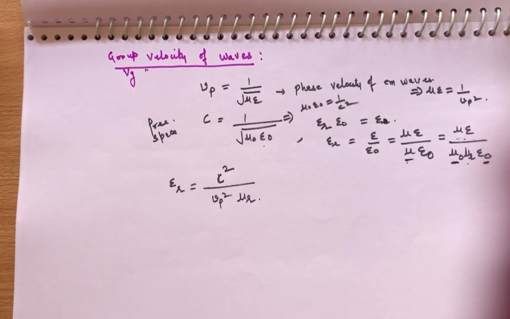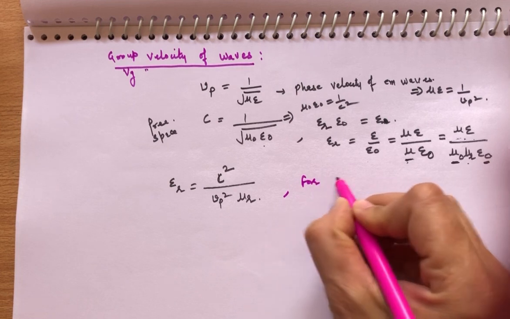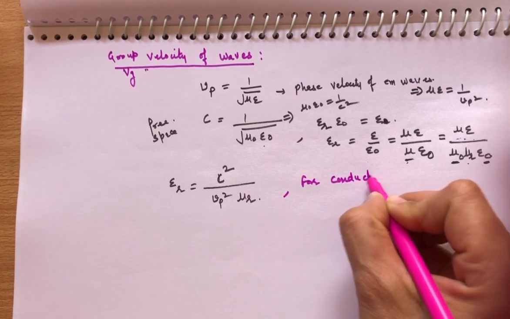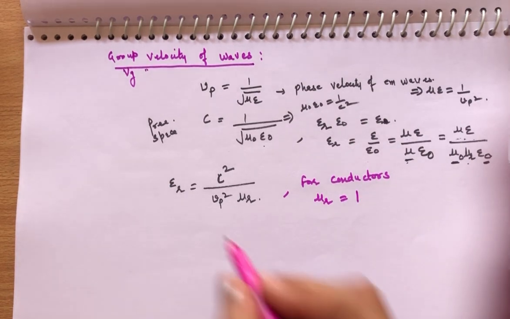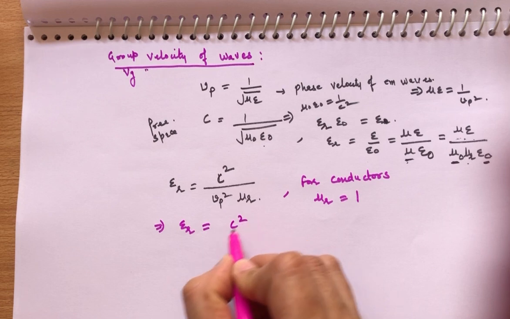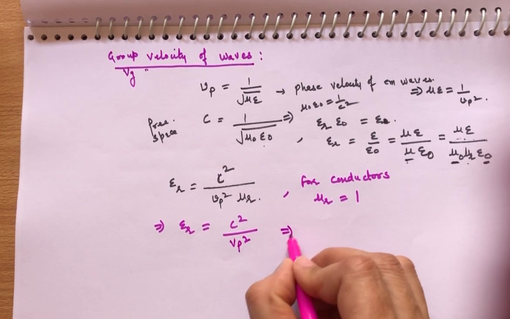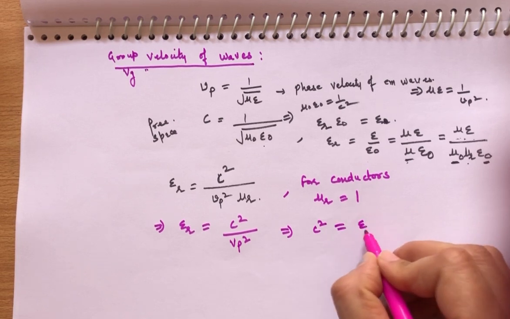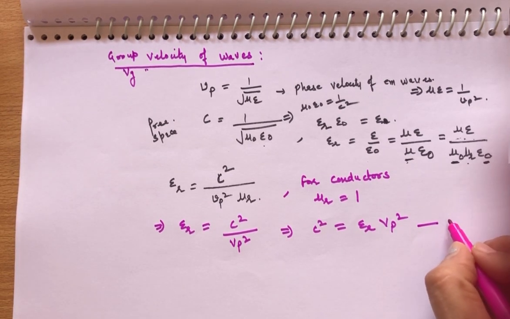Now, a very important thing: for non-magnetic materials or for conductors, the value of mu r is equal to 1. So therefore it implies epsilon r is equal to c square over vp square. From this, c square is equal to epsilon r vp square. This is equation number three.